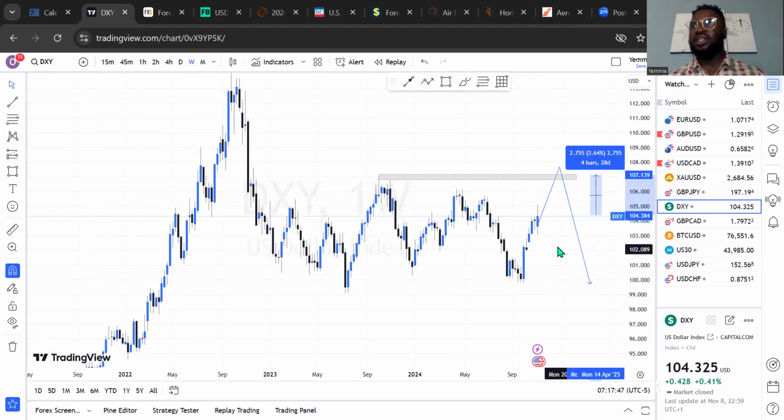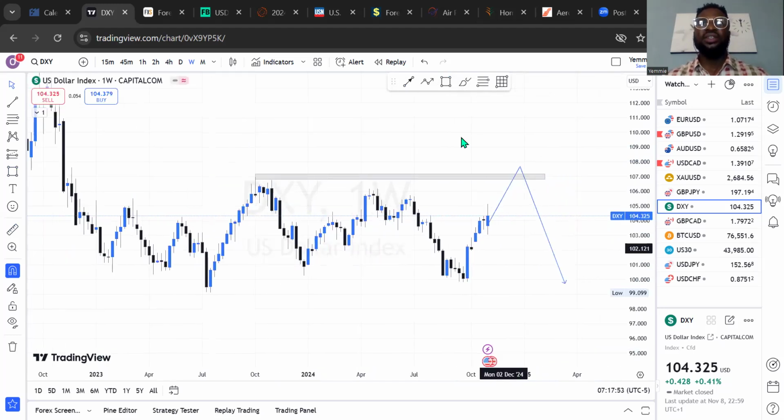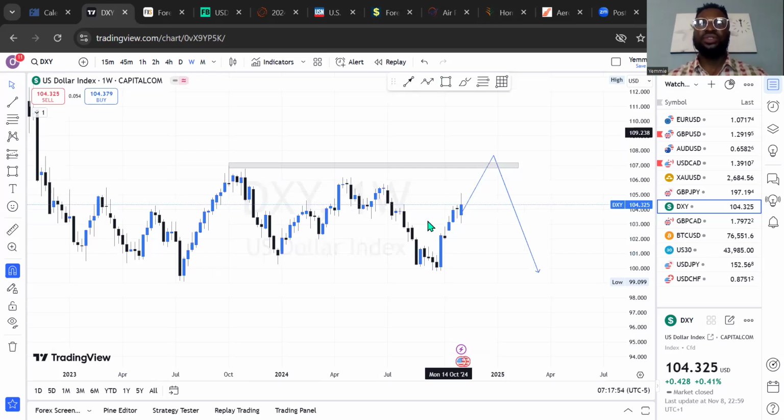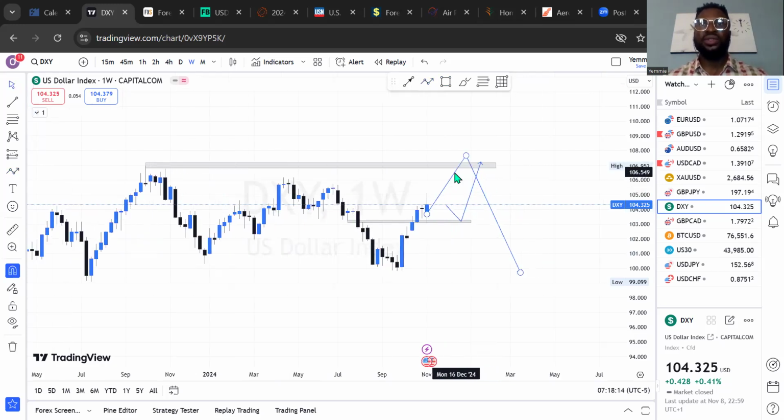So ideally, what will you expect? Will you expect this buy to start just like that on this DXY? No, I will be expecting a bit of retracement to somewhere like this. This will be my level. I'll be anticipating DXY to come to this price level. This is a weekly time frame, by the way. This is my anticipation on the DXY weekly time frame.